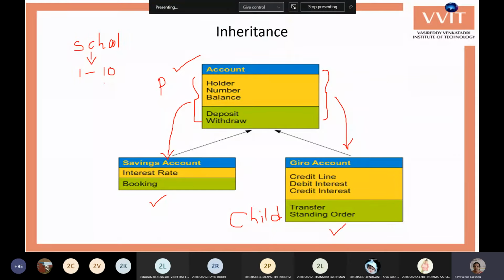After 10 years, the school, established 10 years back, wants to expand and take 11th and 12th standard students also.